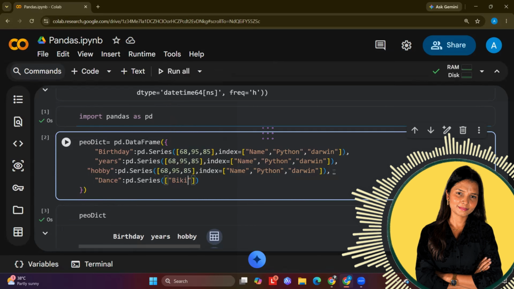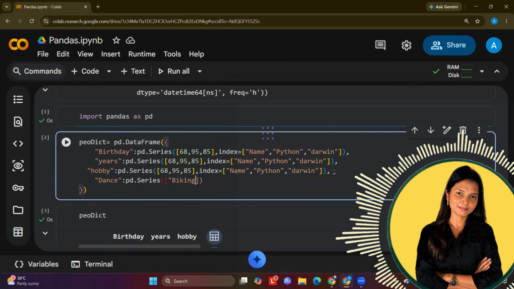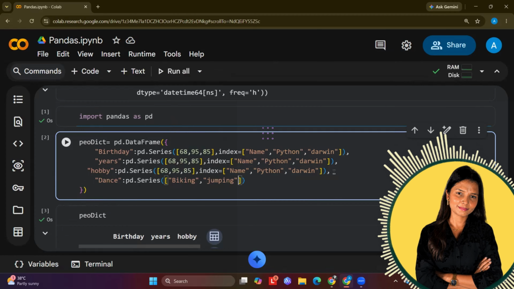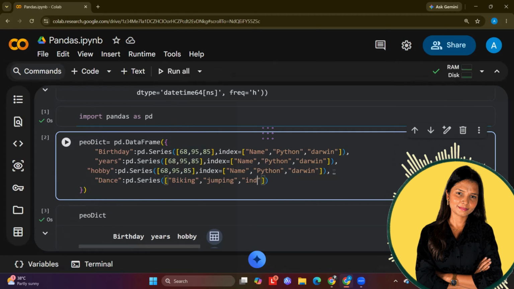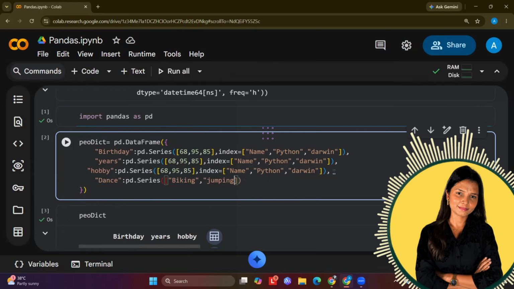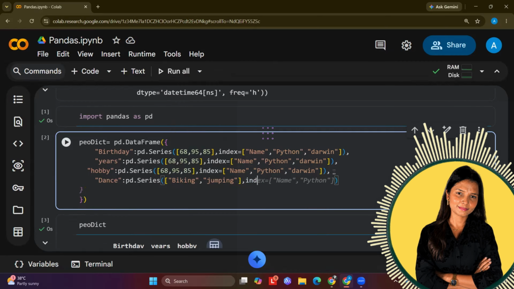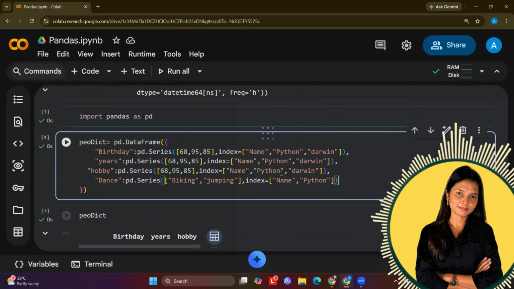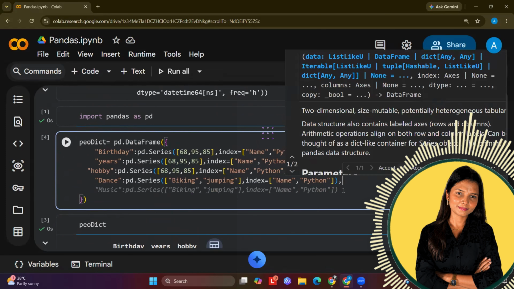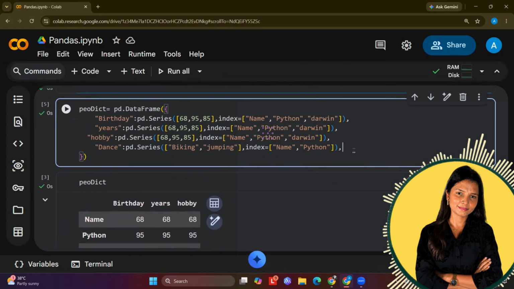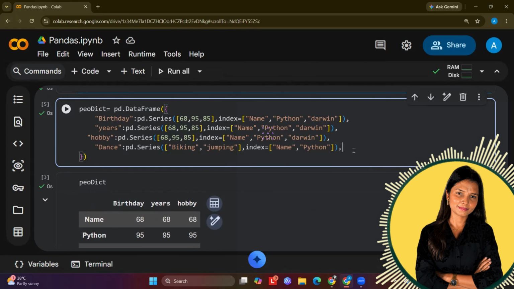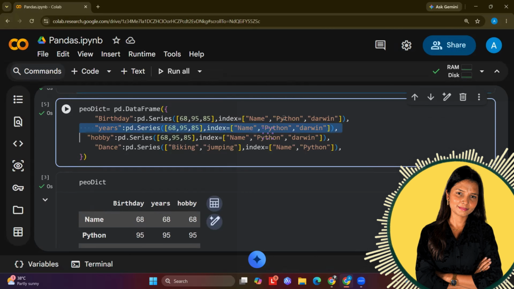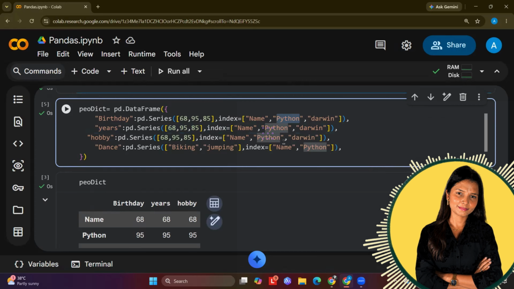Let's say I'm writing biking, comma jumping, index is equal to jumping, comma, index is equal to name, and name Python pandas. Now what I have done is I have created 4 series, and within those 4 series I'm trying to run the code. Now this is my second one, first one, and then fourth one also we have, right?